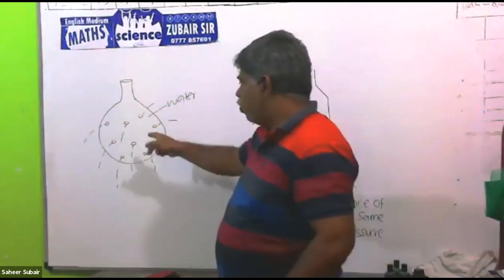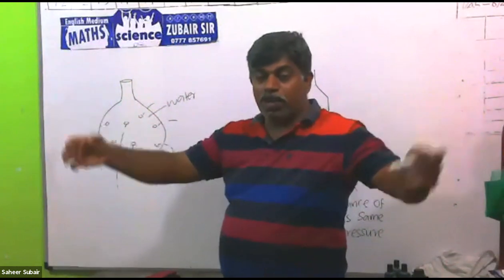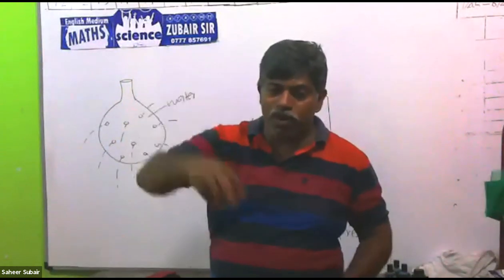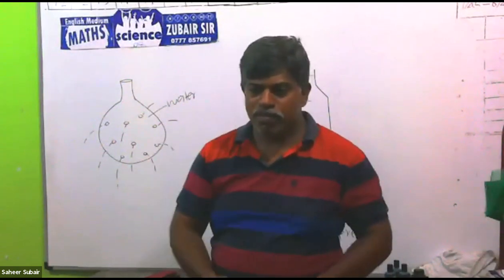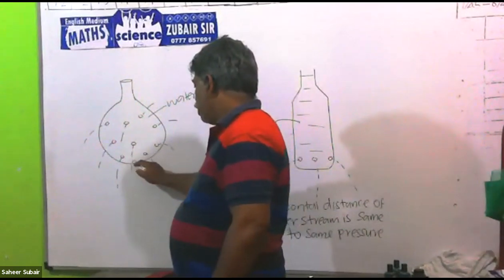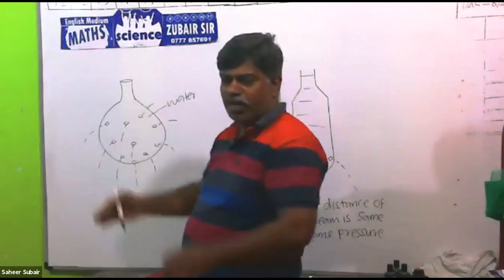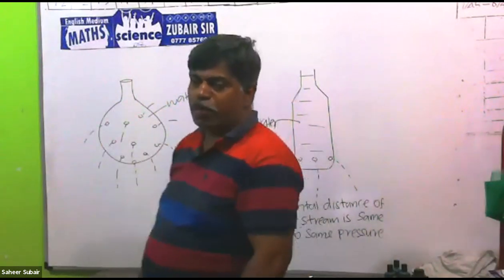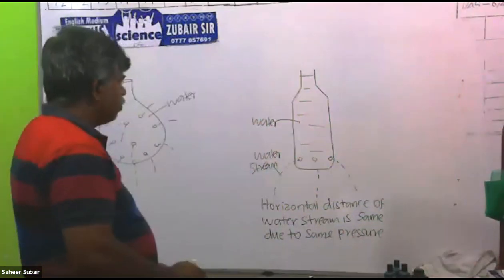That's why when you put the hole into this, water spreads in all directions. If the liquid pressure applied only downward, then only the holes in the lower part would let water come. But here water spreads everywhere, because liquid pressure has no direction, it is acting in every direction.